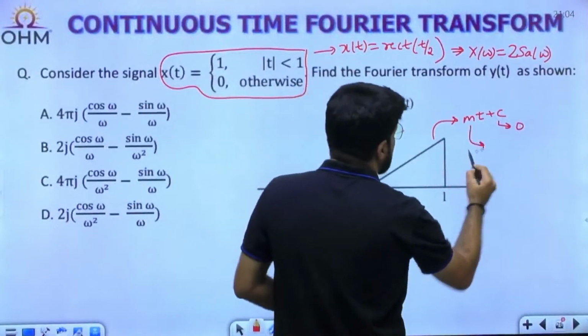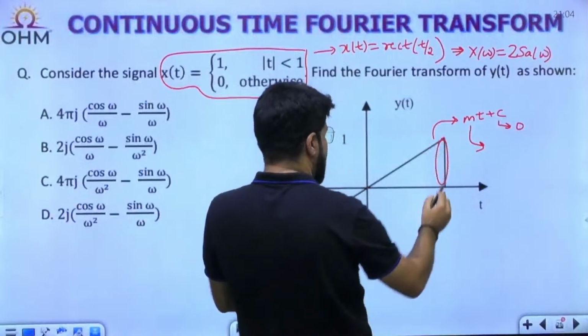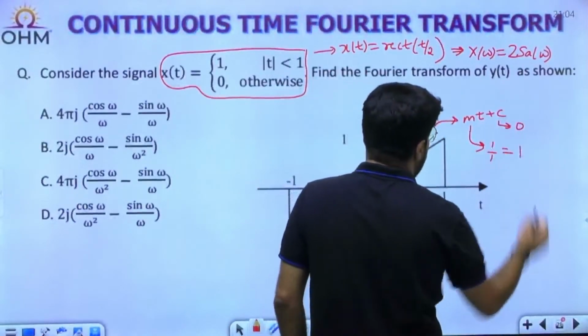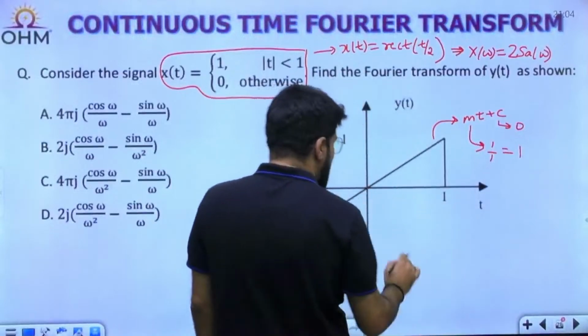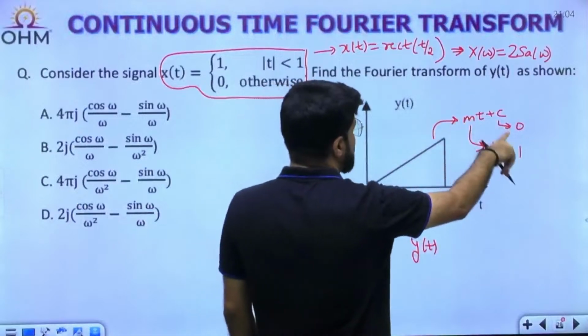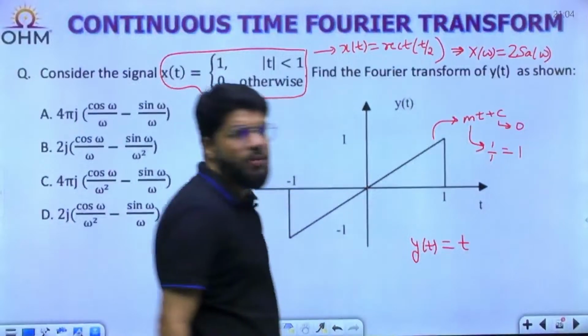Slope, let's calculate now. Let's take this portion. Height of this portion 1 unit and base is also 1 unit. The slope is 1 upon 1, height upon base, which will be 1. So actually what is y(t)? If m is 1, this relation becomes only t. C is 0, so this only becomes t. So y(t) equal to t.